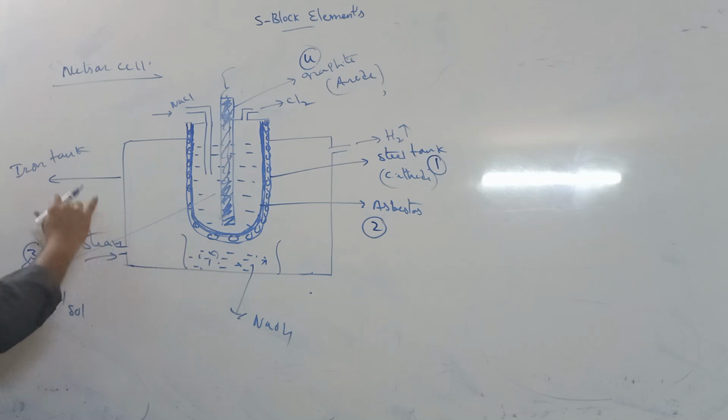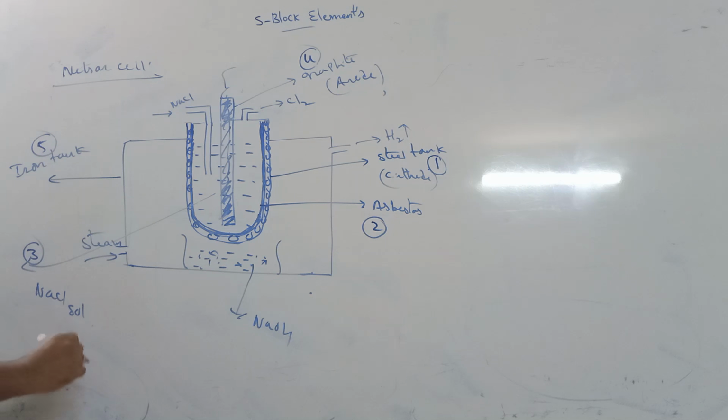This total arrangement is taken in another iron tank. Then steam is passed in at the bottom of this tank.